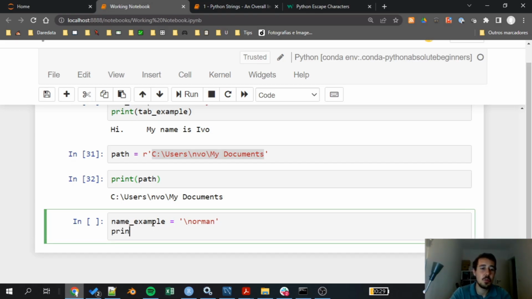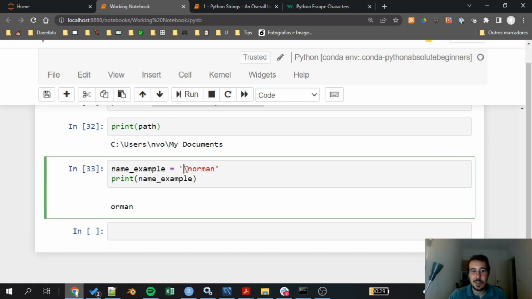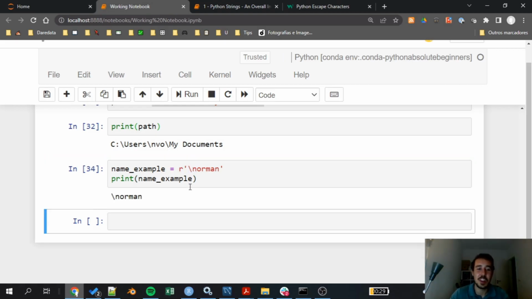Now if I try to print name_example without a raw string, I'll have a new line, then orman. Doesn't make sense. We want to see the poor Norman here, right? But this is being treated as a new line because this is the escape character for new lines. So I need to put the r before again for this to print Norman as I want. Okay, hope this made sense.